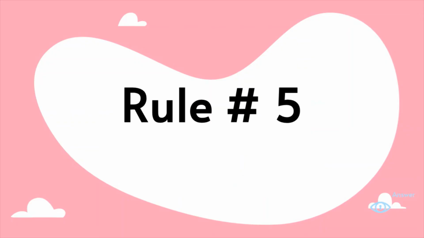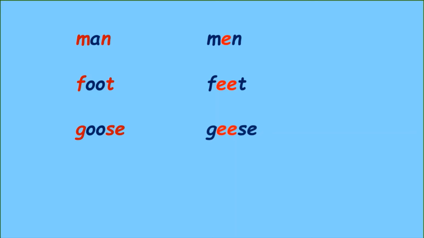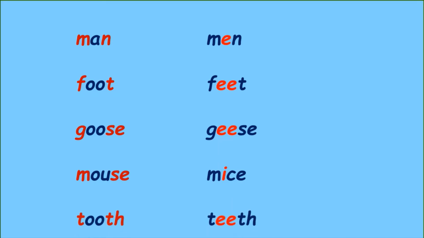Rule number 5. It says that some of the nouns can be changed into the plural form by changing the vowel sound in it. The plural of man is men, foot, feet, goose, geese, mouse, mice, tooth, teeth. So you can see, children, that these words have been changed into the plural form by changing the vowel sounds in them.